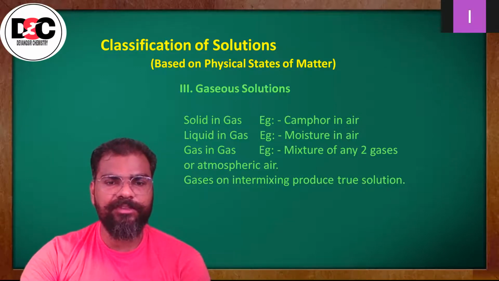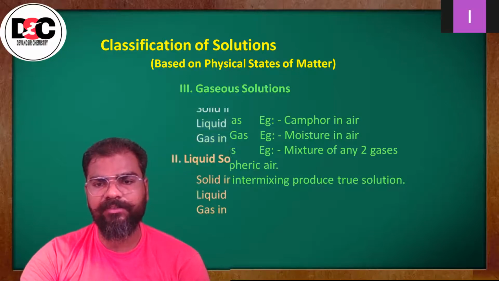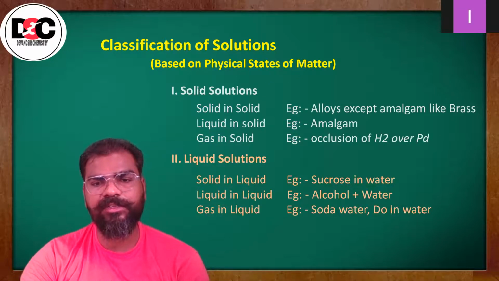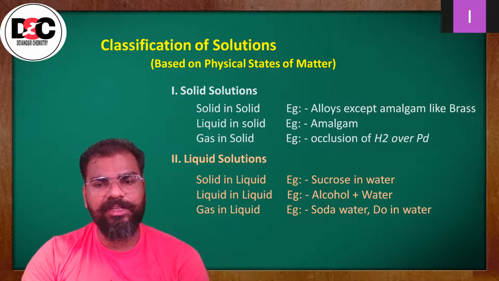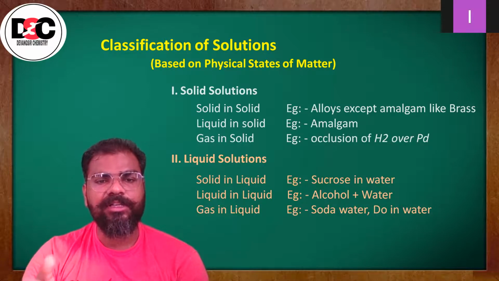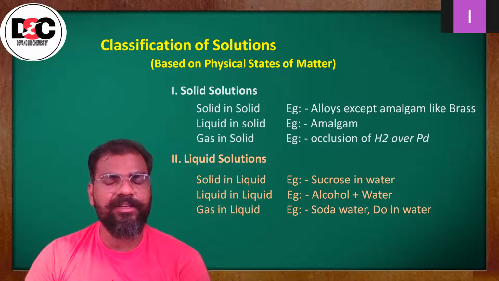In the previous case, you might be worried about what this DO is. Dissolved oxygen in the water is what the fish get their required amount of oxygen from. So that is also an example of dissolved oxygen in water, an example of gas in liquid.